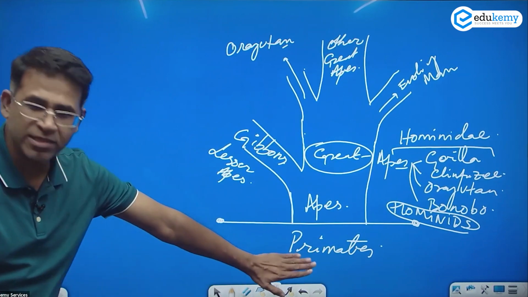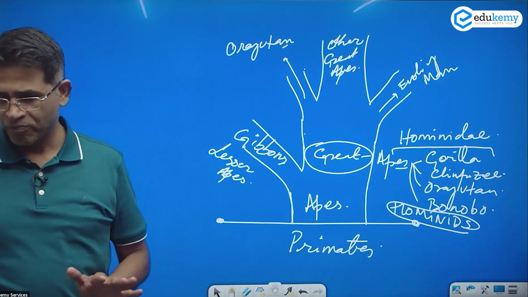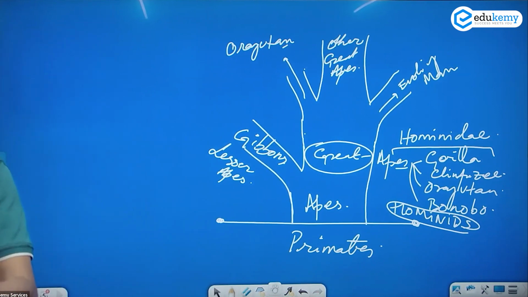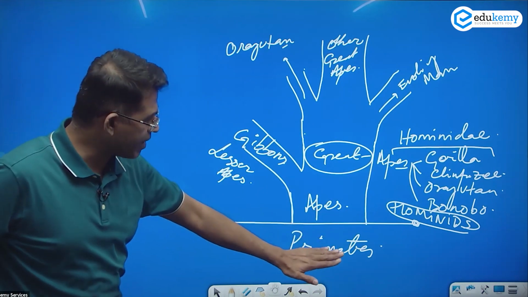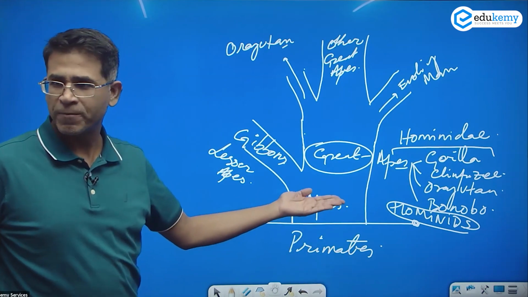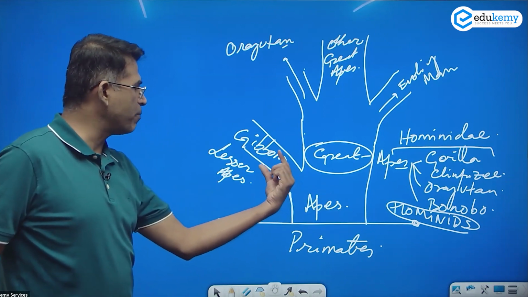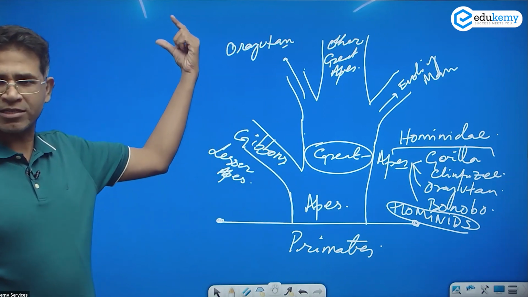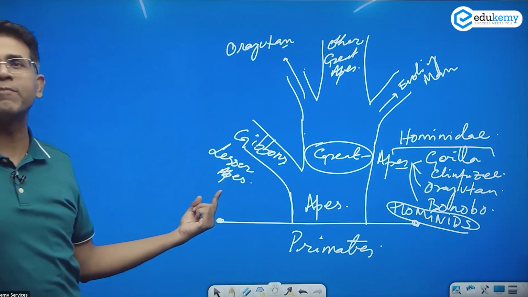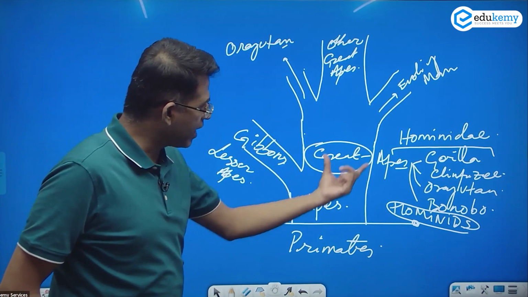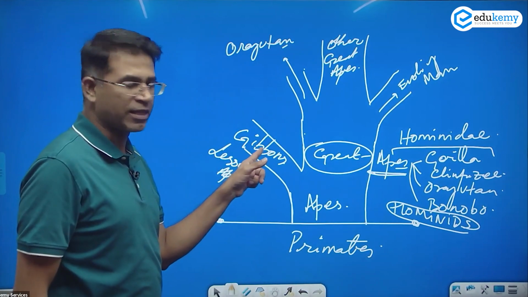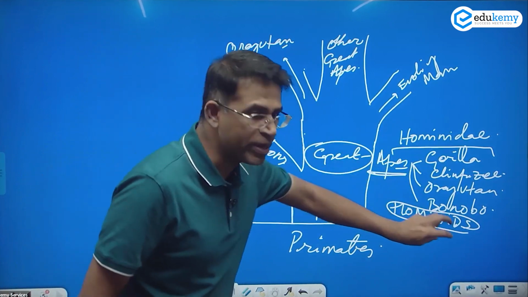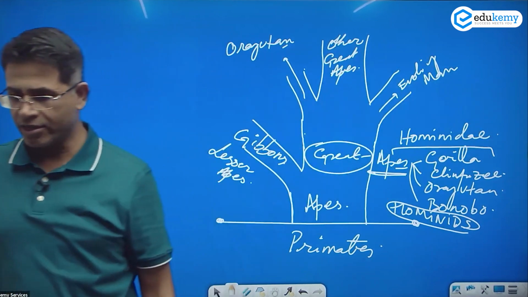We have primates. Primates are all monkeys, langurs and great macaque, all the monkeys you can think of, baboons. Primates, then evolution was apes. From the apes, one branch is the gibbons branch. These are called lesser apes. And great apes include the four or five names I said. Gibbons do not come in great apes, and they're collectively called hominids or the hominidae family.